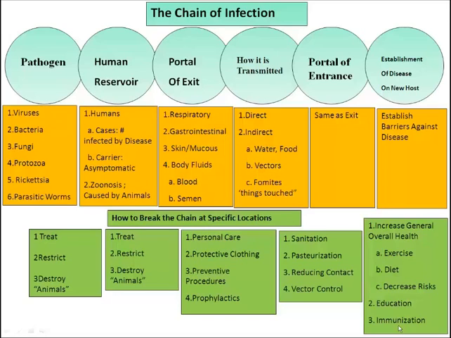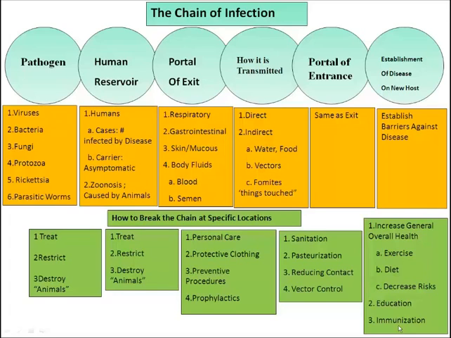Well, we look at the cases of people infected by it, or how many people out there are actually carriers that are asymptomatic and don't have any signs of having it. Or zoonosis, is it caused by an animal, such as rabies, which is a good example of zoonosis. From the reservoir, we look at the portal of exit. Does it make its way out of the respiratory tract, the gastrointestinal system, the digestive tract, skin or mucus, or through your body fluids, either blood or semen? And then we look at how it's transmitted. Can it be transmitted directly from one individual to another?